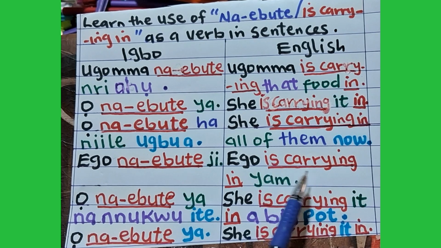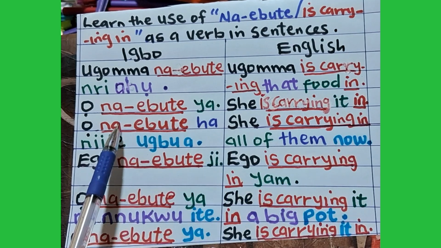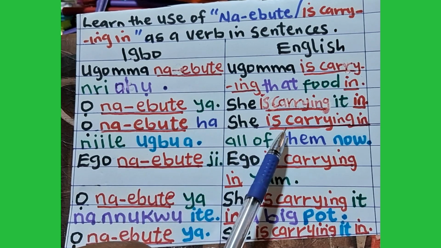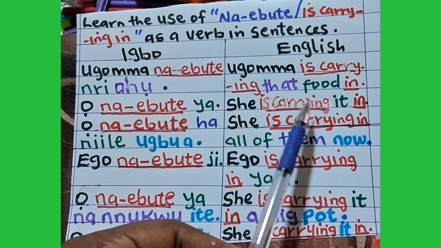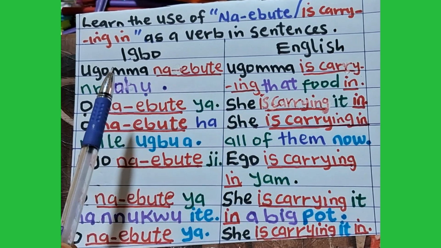Remember, carrying in is our verb. It means in Igbo, na-ebute. That is why we underline them. We use the same color marker to identify same words, both in Igbo and in English, for easy understanding.